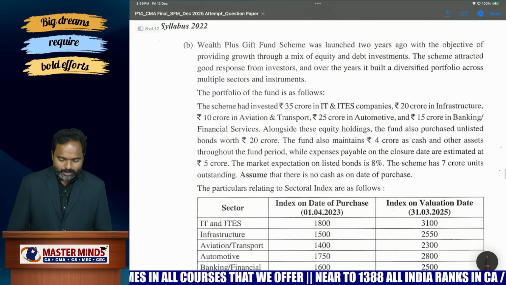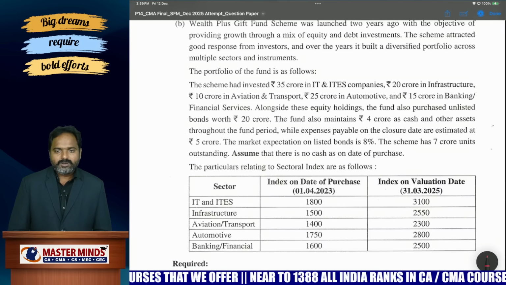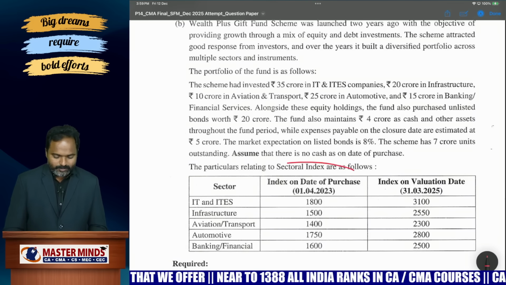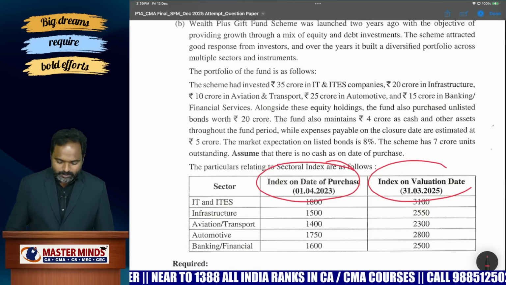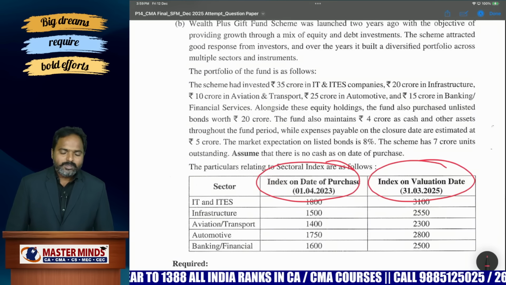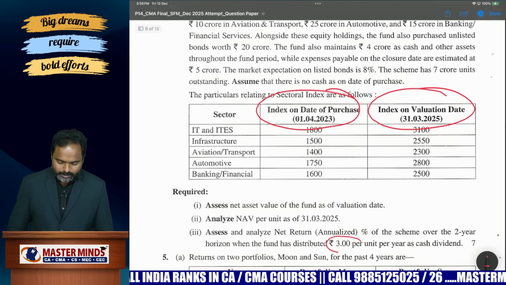Next, this is mutual funds, of course, valuation and calculation of NAV, net asset value. How to calculate NAV at the beginning, on 1st April 2023, and on 31st March 2025 also you have to calculate the NAV. And dividend also you are receiving, maybe 3 rupees per unit dividend.